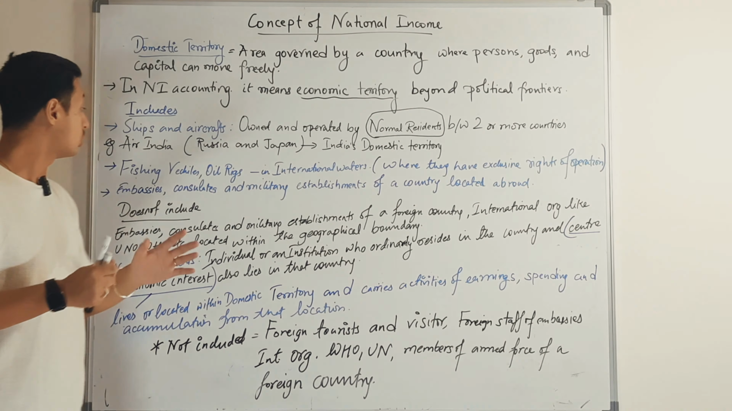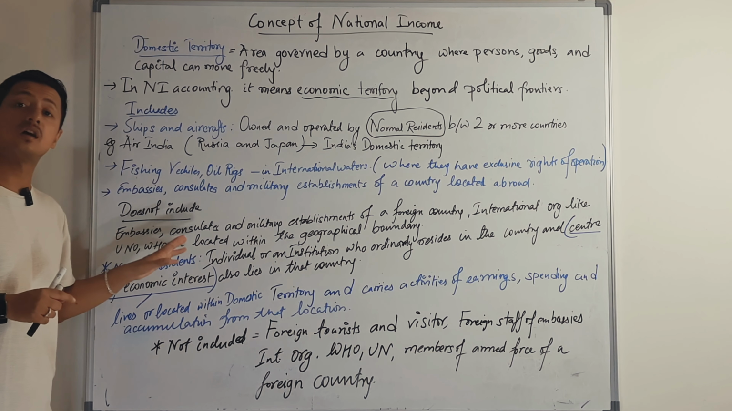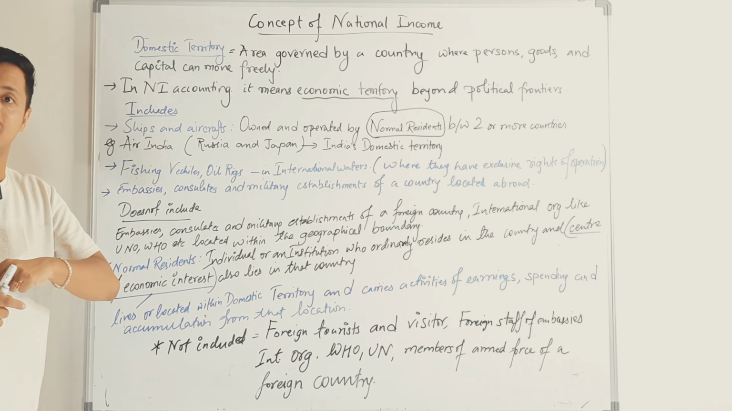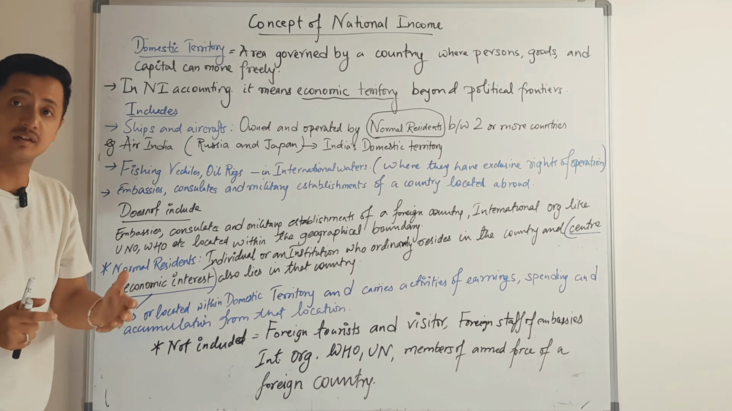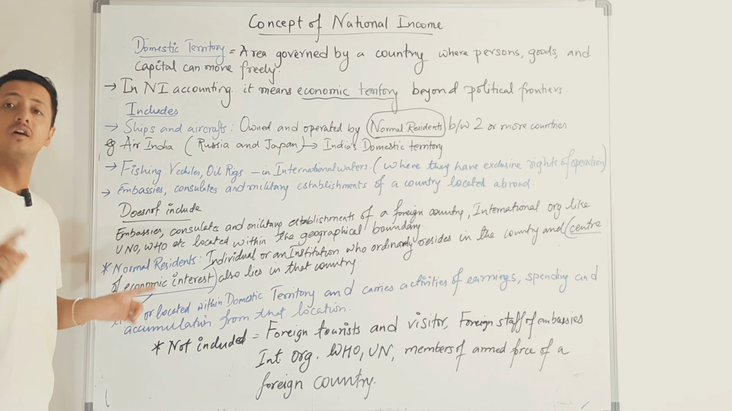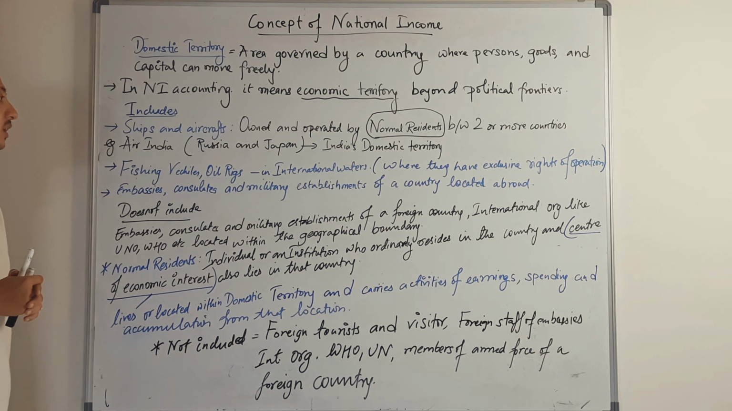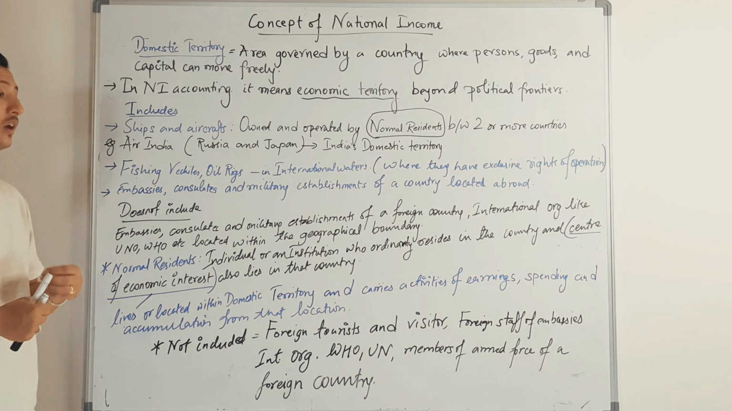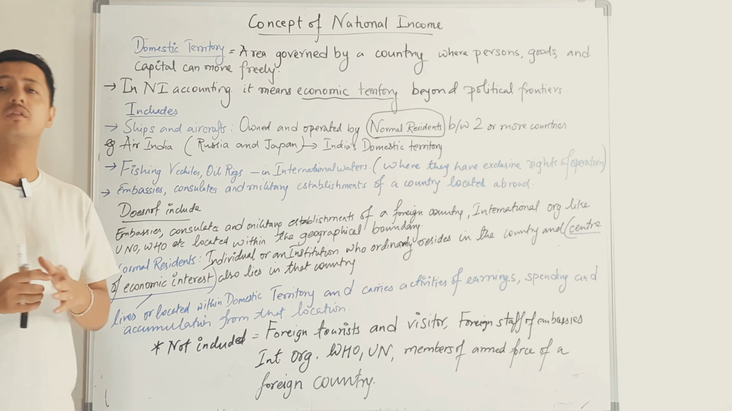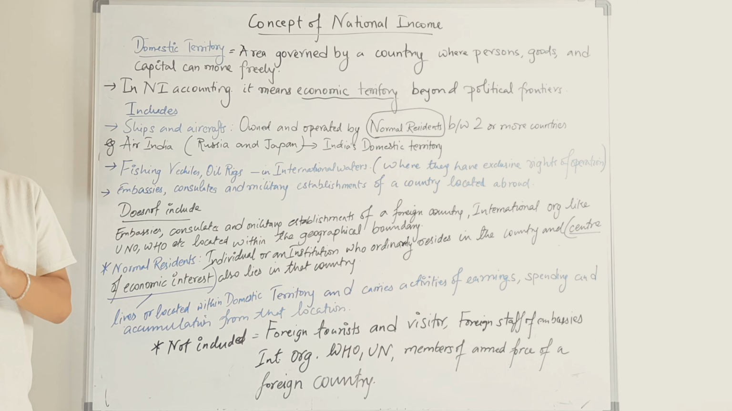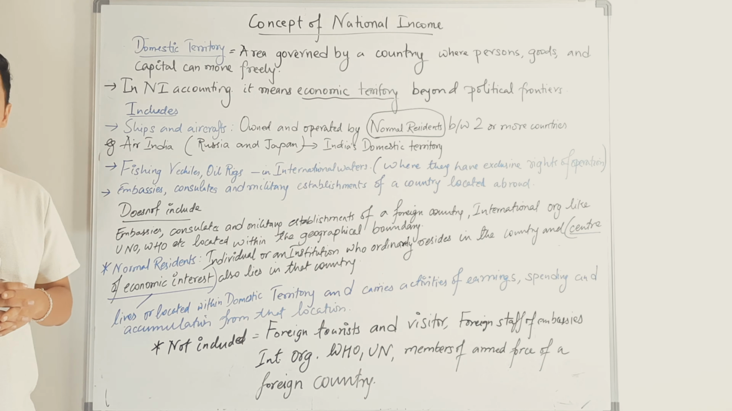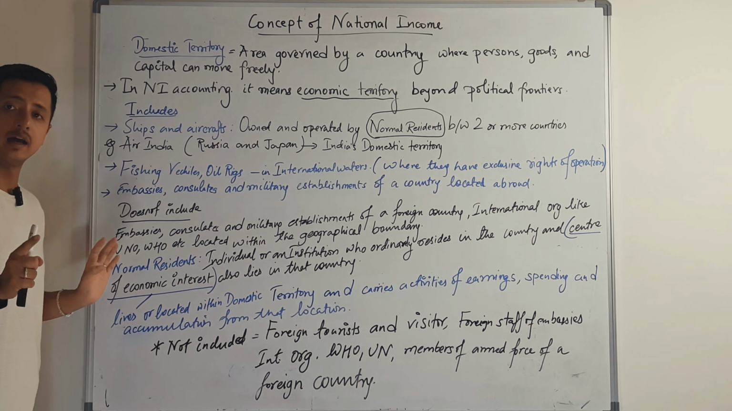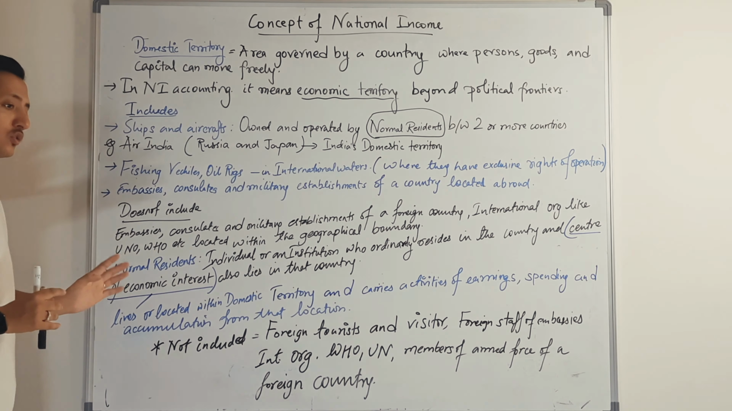Whereas what it does not include are the embassies, consulates, and military establishments of other countries in your country. So, a US embassy in India would not be considered in the domestic territory of India. Offices of international organizations like WHO and UN will also not be considered as domestic territory.